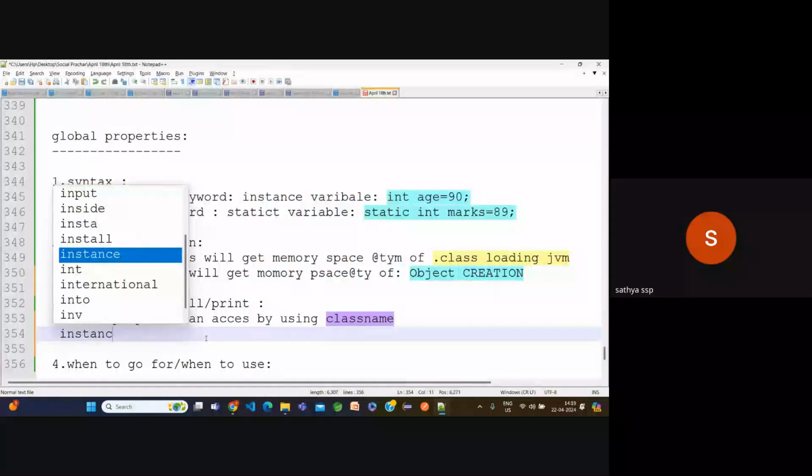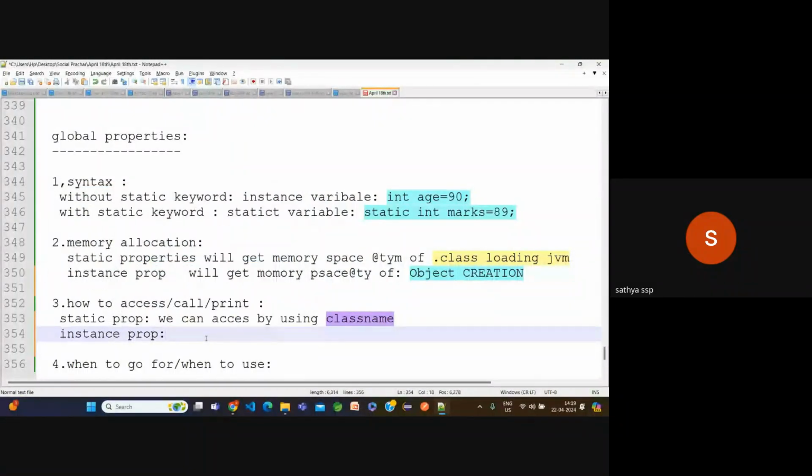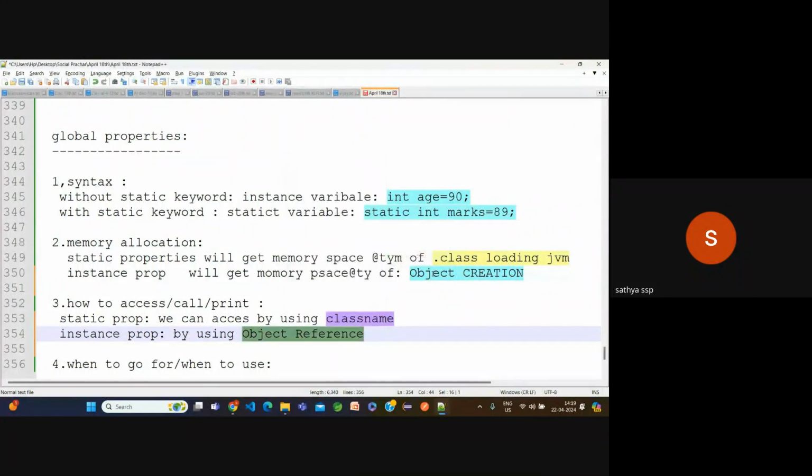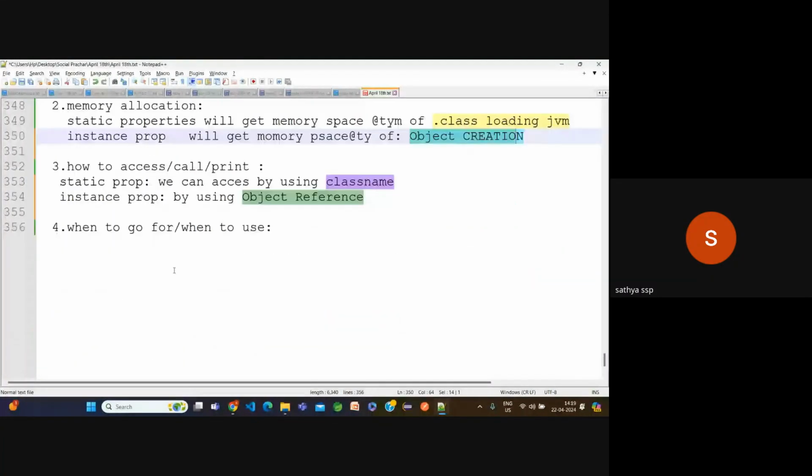What about instance properties? How can I access, call, or print them? By using the object reference. You may have one doubt: what is an object reference? We get this object reference at the time of object creation. Whenever we create an object, we get an object reference. By using this object reference only, we can call and print. Observe carefully here.